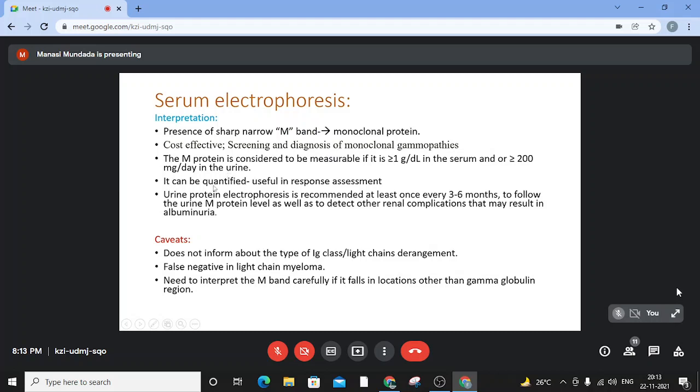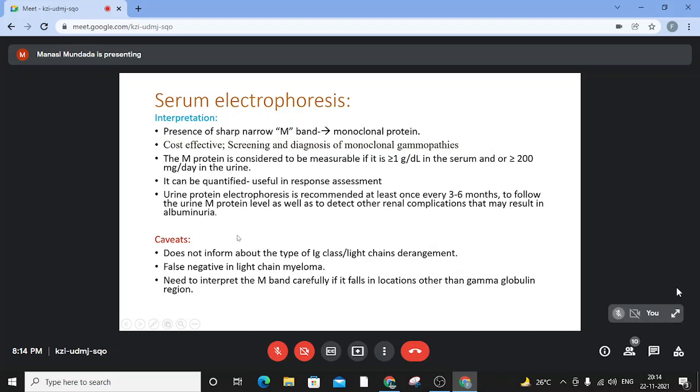It is a semi-quantitative test, which is useful even in assessing the response to treatment. And there are recommendations of doing urine electrophoresis at least every 3 to 6 months to pick up renal complications that may result in albuminuria.